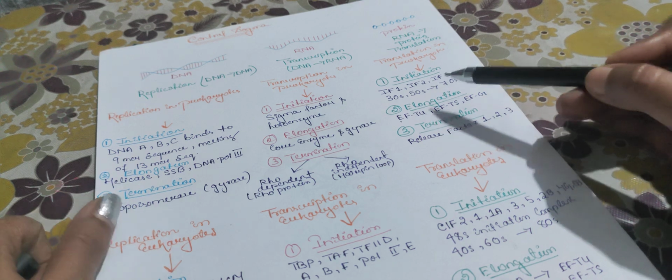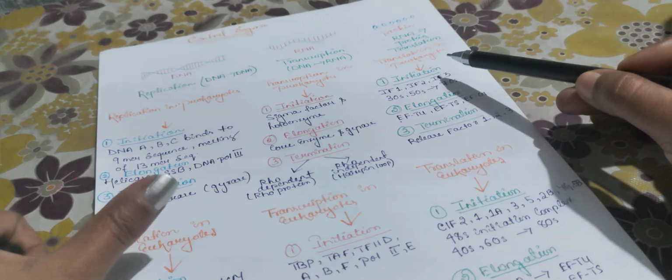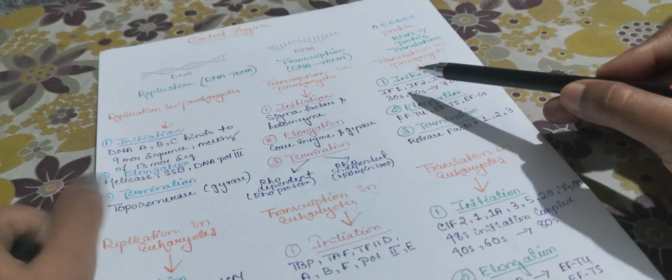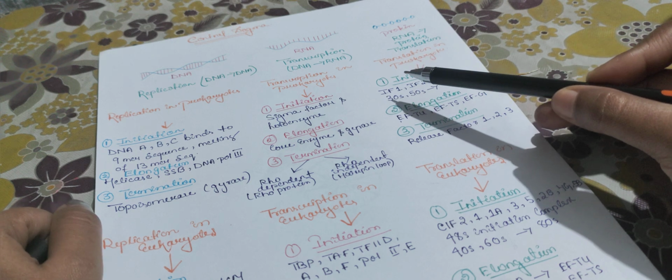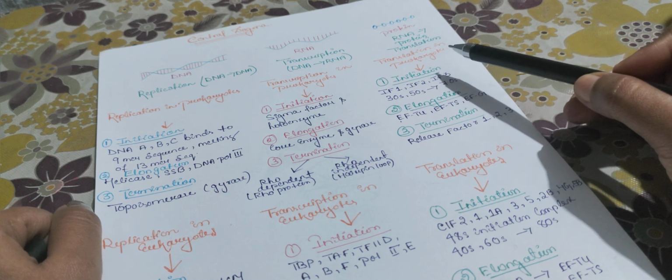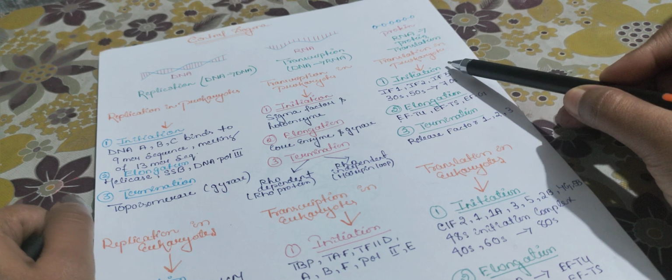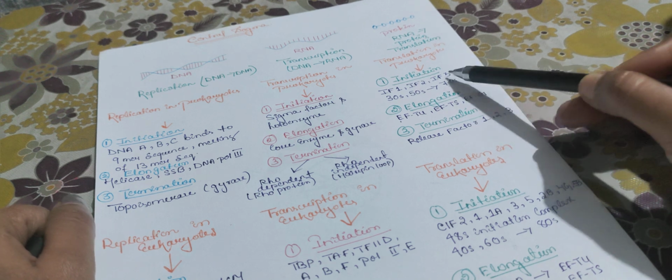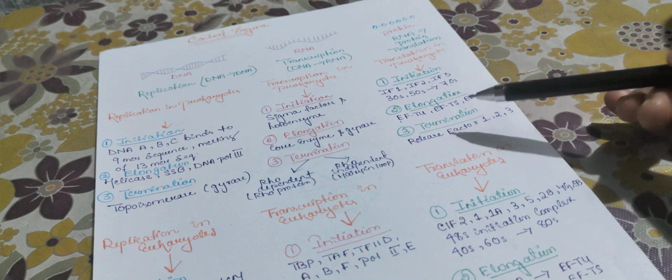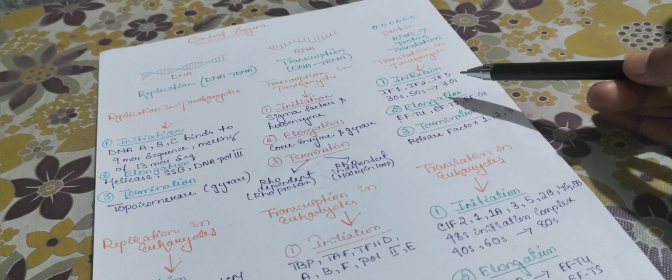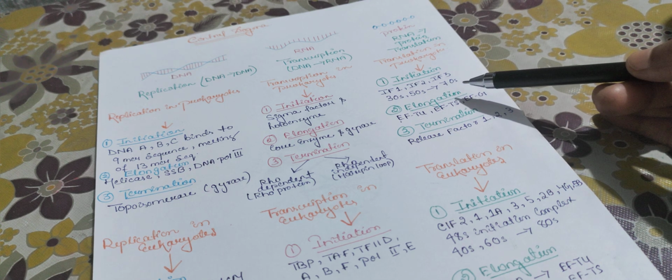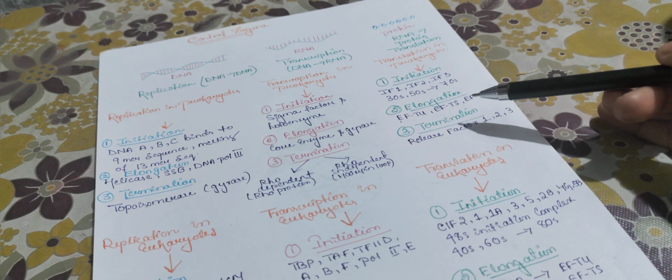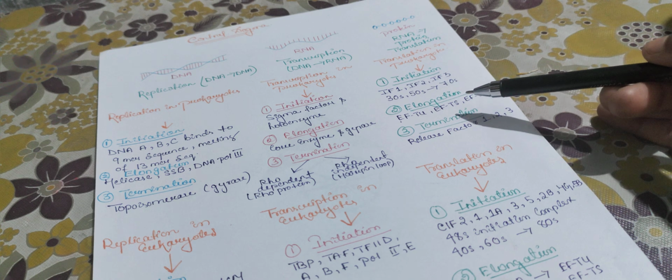Then comes translation in prokaryotes. The conversion of the RNA into protein is known as translation, and translation has three major steps: initiation, elongation, termination. Initiation has initiation factor 1, initiation factor 2, initiation factor 3.